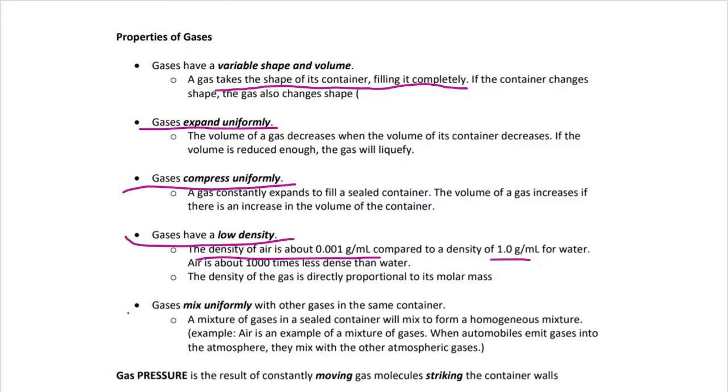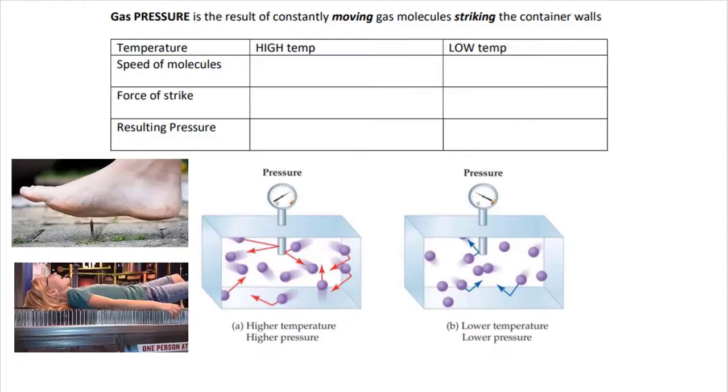And gases mix uniformly, similar to the example I just gave, where my oxygen is not going to be in one part of the container while the carbon dioxide is in another part of the container. They're going to mix to form a homogeneous mixture. So, gas pressure is the result of constantly moving gas molecules that are striking the container walls.